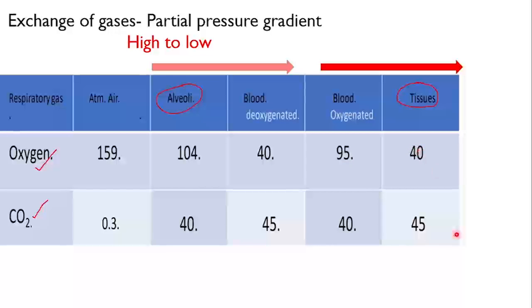Coming to the partial pressure gradient of carbon dioxide, we find this in the opposite direction. This is the partial pressure gradient of carbon dioxide between tissues and blood.